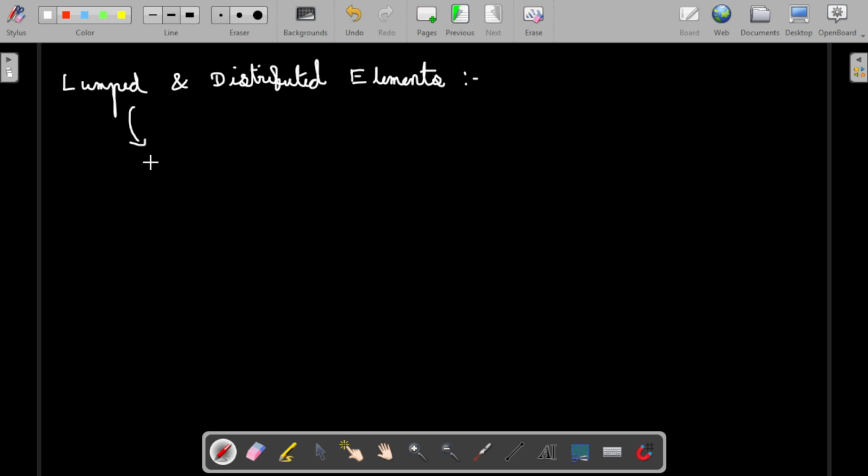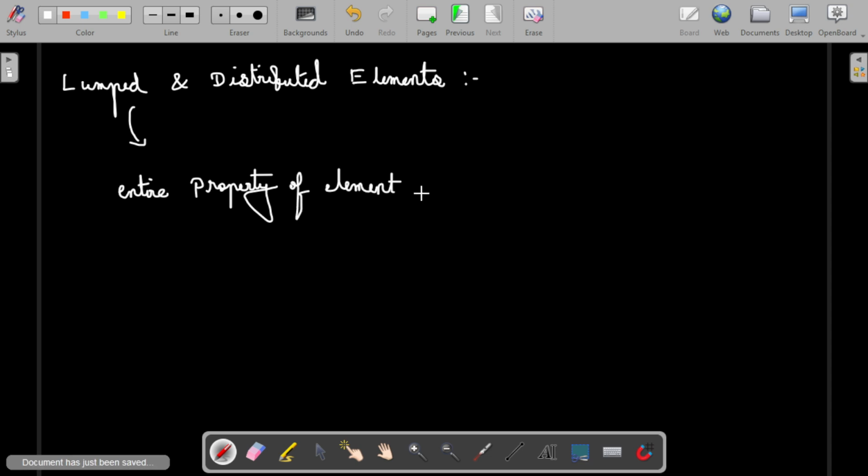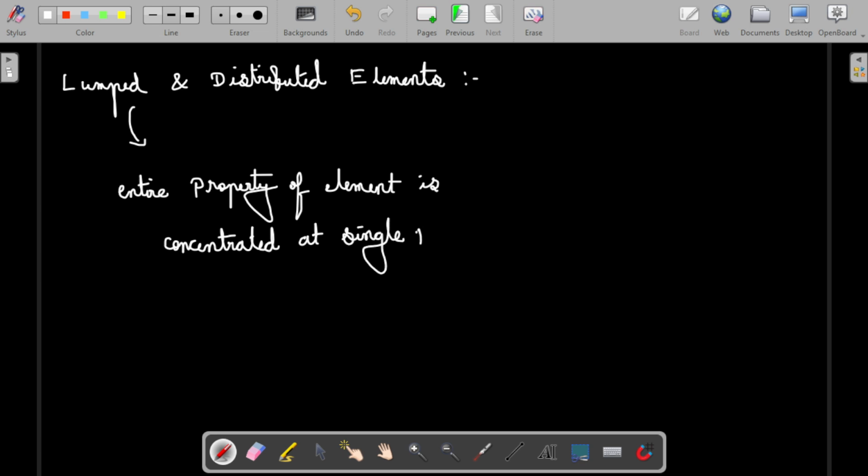So the entire property of the element is concentrated at a single point. We call this a lumped element.